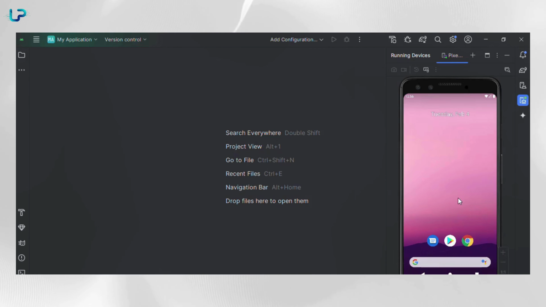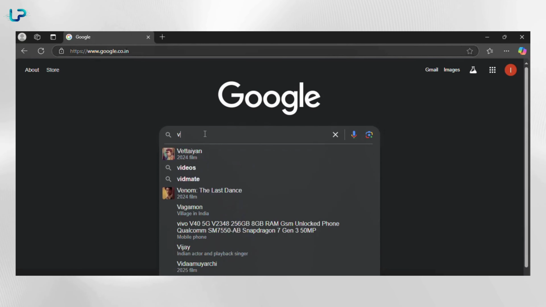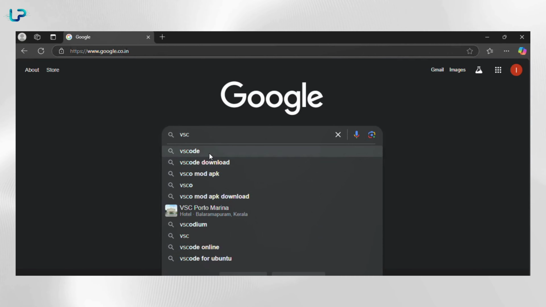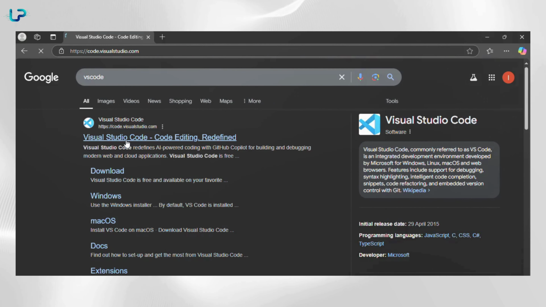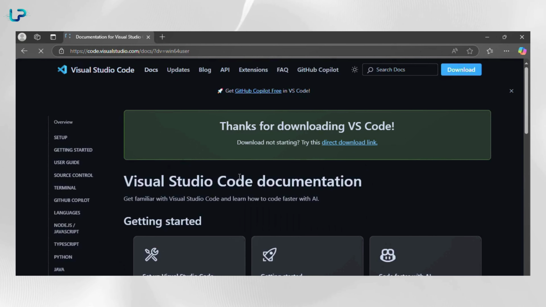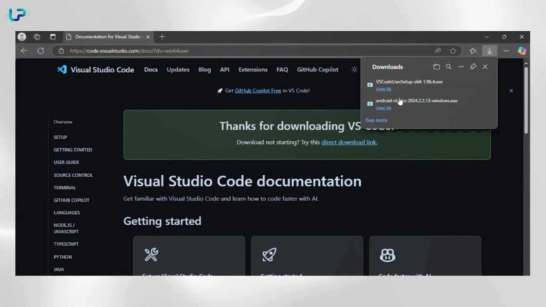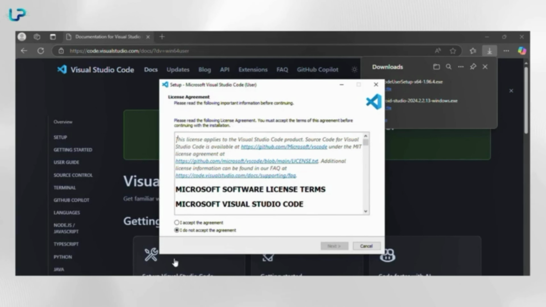In the next step, we will install the VS Code editor. Open your browser, search for VS Code. Click the first link and then click Download for Windows. After downloading, open the VS Code installer and follow the steps in the video to install it.